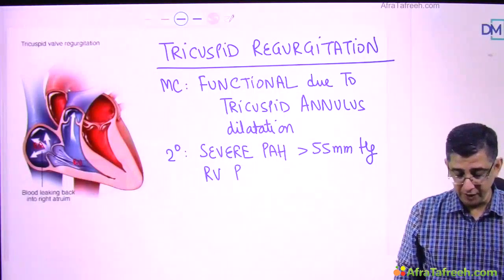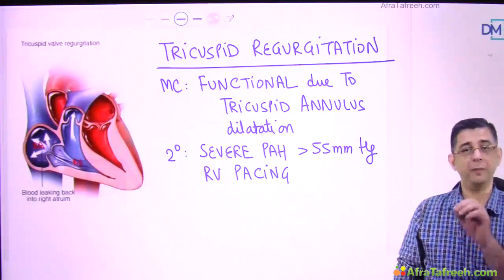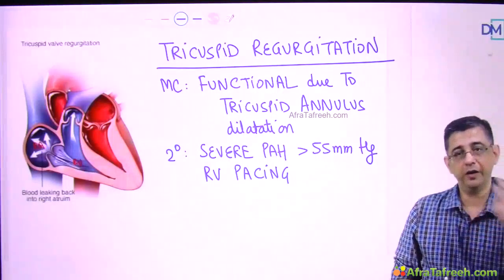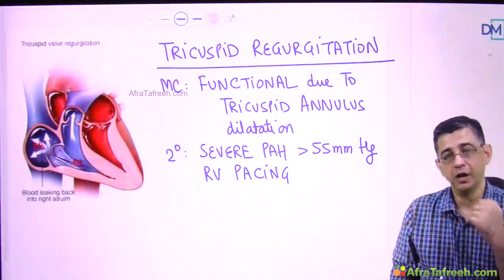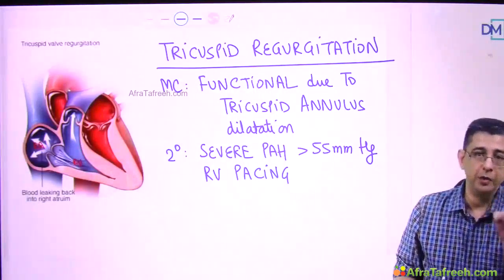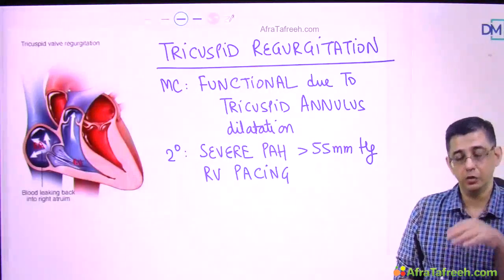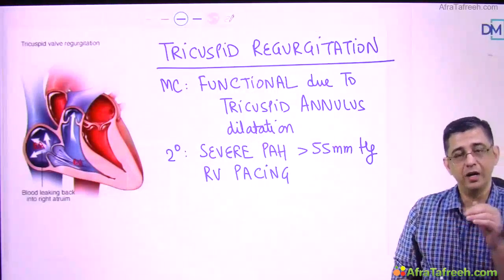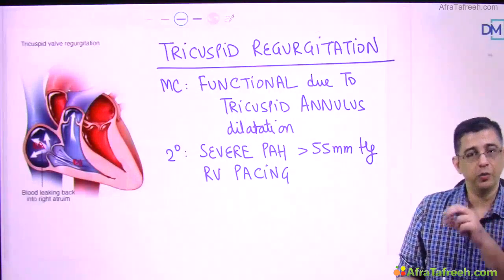The second reason why this can happen is due to right ventricular pacing. Now when you put in a pacemaker, the pacemaker will be having leads, like one lead would be touching the right atria, another lead would be touching the right ventricle, the third would be touching the left ventricle. So traditionally nowadays we use triple lead pacemakers. In a triple lead pacemaker there are three wires, one controlling RA, RV and LV. Each of these wires will be controlled by the computer, the microprocessor, and it will ensure that all chambers of the heart contract when the computer decides.